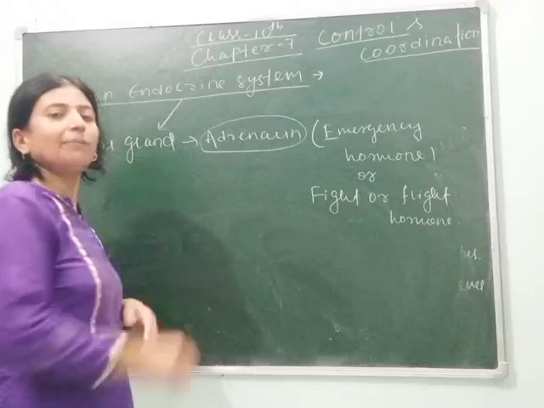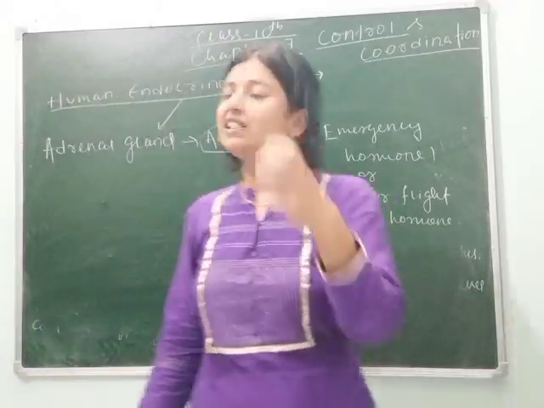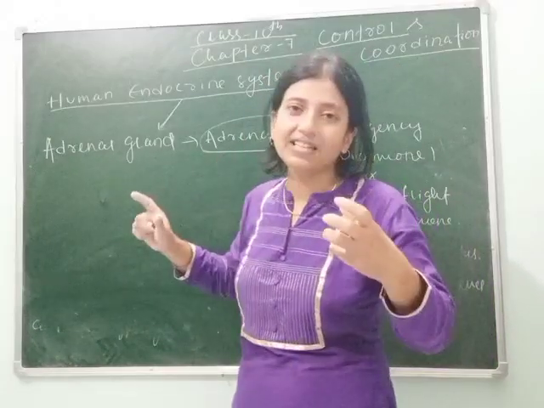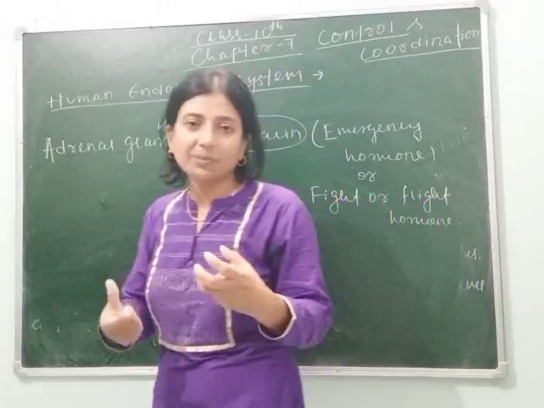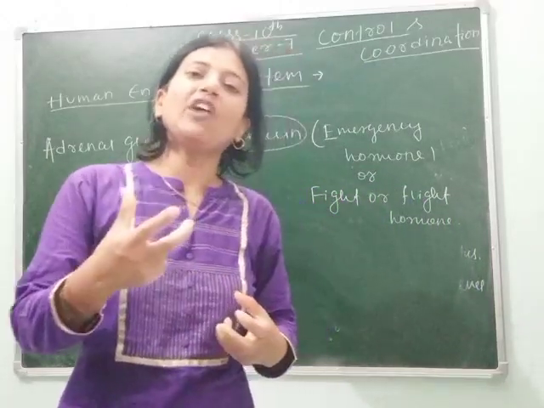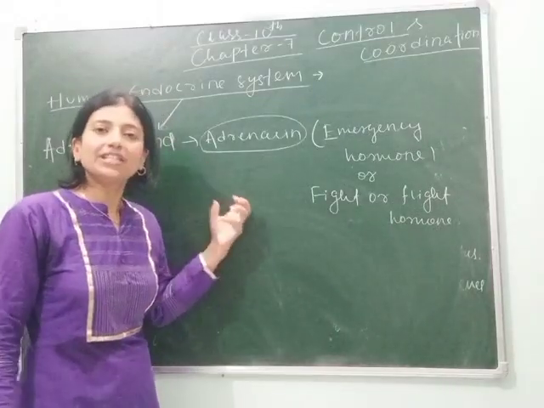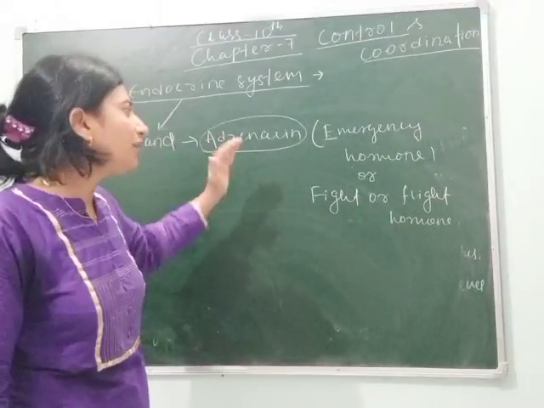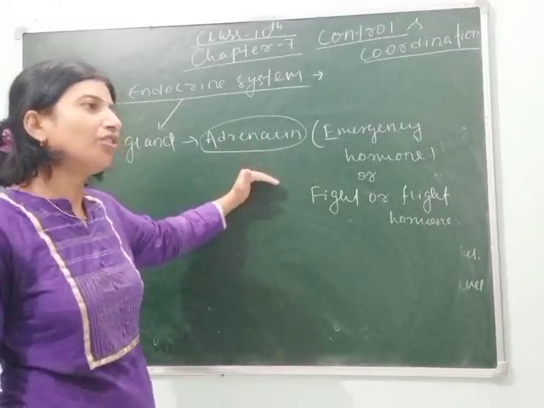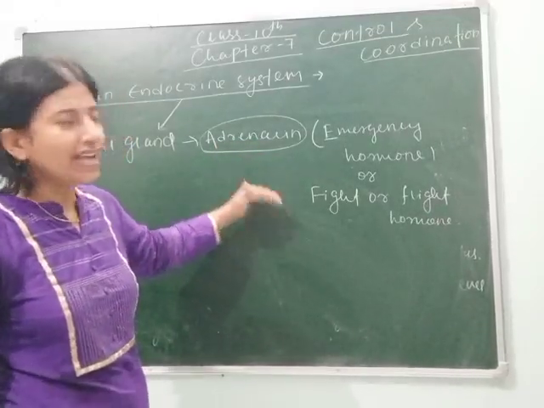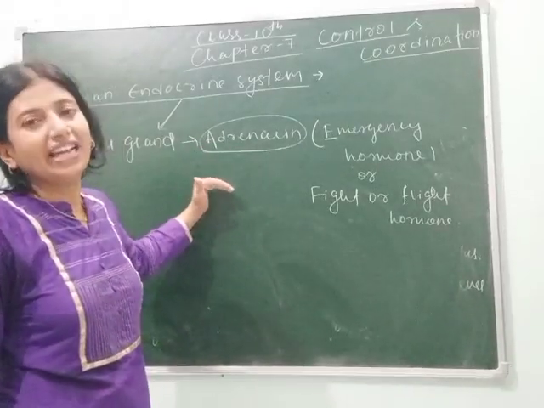When its secretion increases in the blood, it increases the blood pressure, heartbeat, pulse rate and rate of respiration, due to which the breakdown of glucose is so rapid and gives more energy to take a decision during that situation. That's why this is called the emergency hormone or fight or flight hormone, and its secretion helps us to give energy.